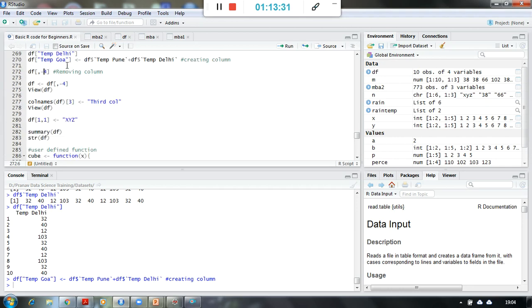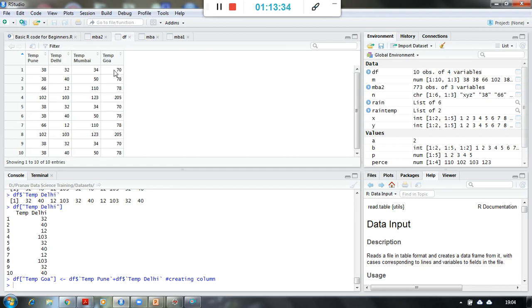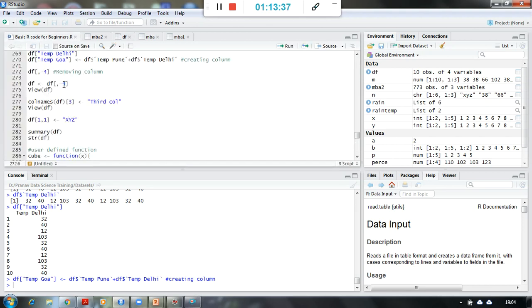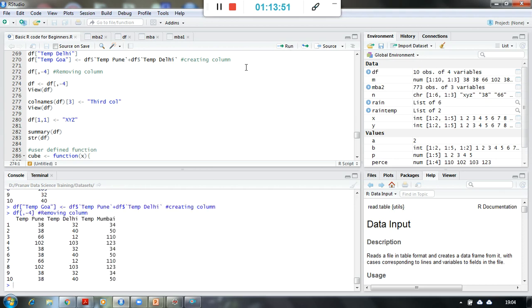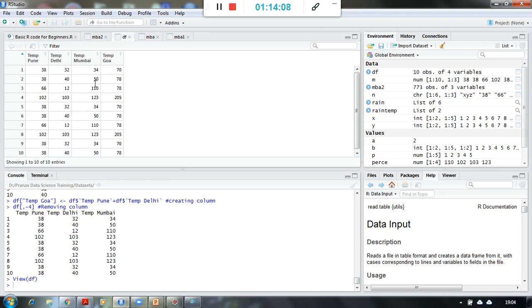If I want to remove this column now, because this is the fourth column, 1, 2, 3 and 4, right? So I will simply say -4, right? So DF of no rows I am selecting because all rows. When I am not mentioning anything, it means I am saying all rows to be considered, okay? And remove the fourth column from this data frame. So it has been removed, you see over here, right? It has been removed and printed in the console, but the change has not happened in the original data. Okay, still the temperature Goa column is there.